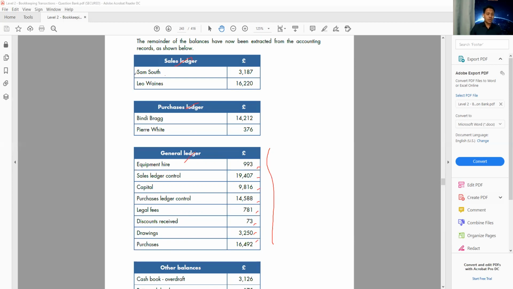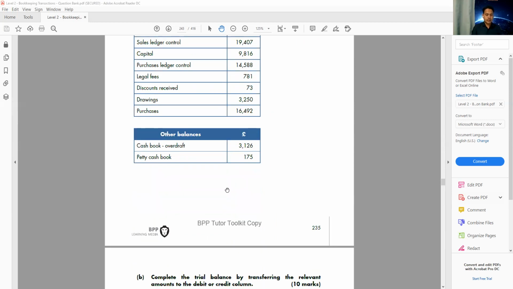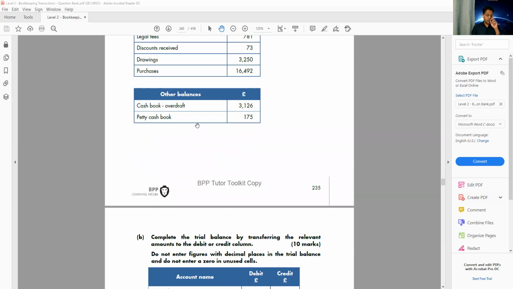We don't take the personal or individual ledger or the subsidiary ledger. We only take the general ledger for the trial balance. Remember that. If there are other balances, we take them. So there might be other balances, we can see here, petty cash and the bank overdraft. Let's read this question.